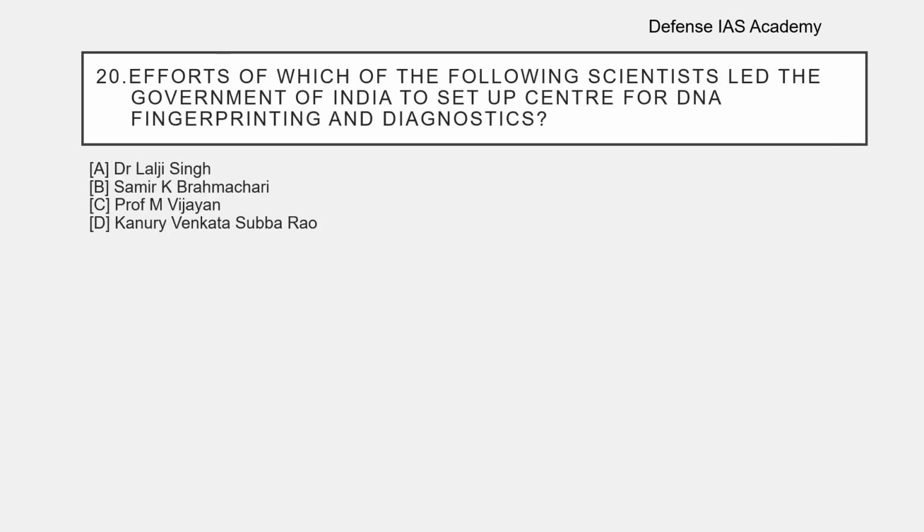Question number 20. Efforts of which of the following scientists led the Government of India to set up Center for DNA Fingerprinting and Diagnostics? The options are: A, Dr. Lalji Singh; B, Samir K. Brahmachari; option C, Professor M. Vijayan; option D, Kannuri Venkata Subba Rao. The correct answer is option A, Dr.